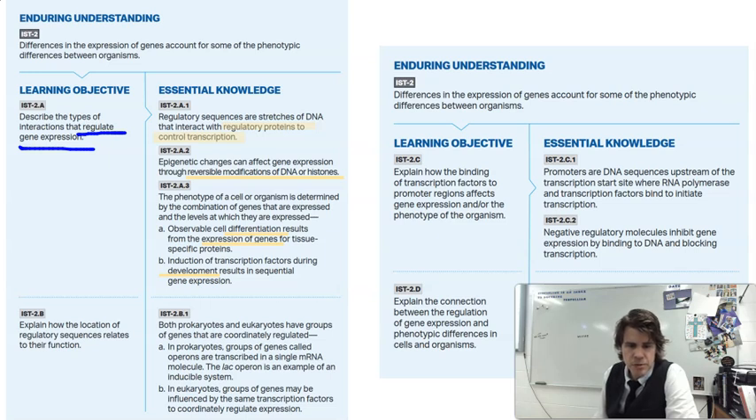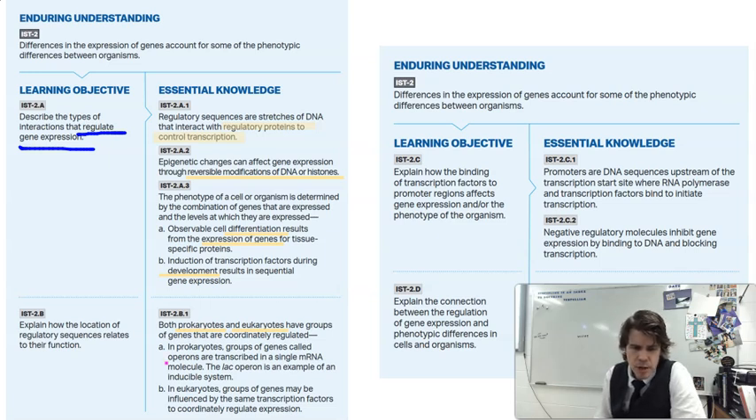Explain how, when you're developing, certain cells go into a certain lineage, maybe into the muscular system versus the skeletal system. Well, that's different factors being around, transcription factors. Explain how the location of regulatory sequences relates to their function. So both prokaryotes and eukaryotes have differences when it comes to how they regulate genes.